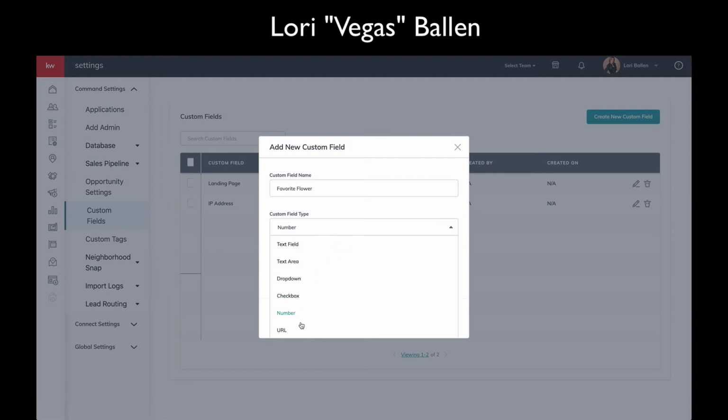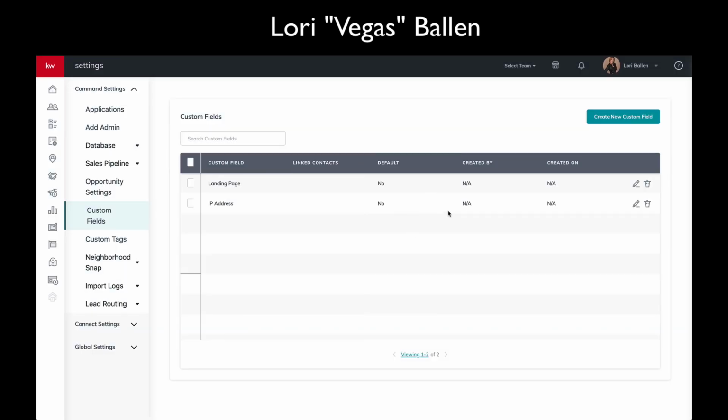You can do a number, you can do a URL, you can do a percentage, and you can do currency. So these are all of your abilities to add custom fields. So whatever you were using in your old database that you might have custom fields for, it might be worth moving those over. Maybe I've got real estate agents in here and I want to know if they are or are not a member of one of my courses. So I might have a checkbox, yes or no.